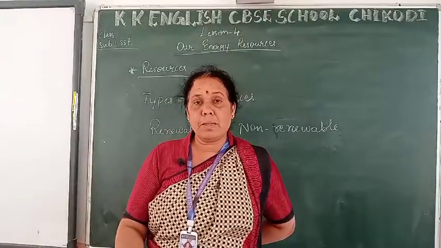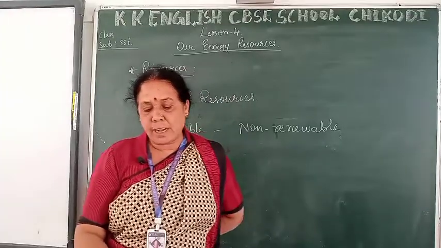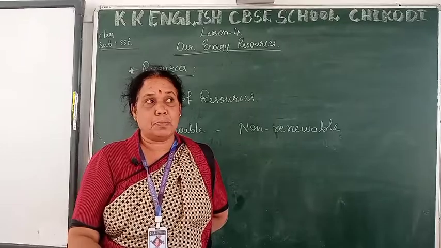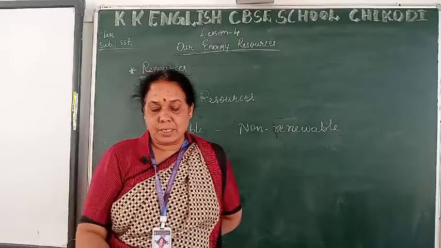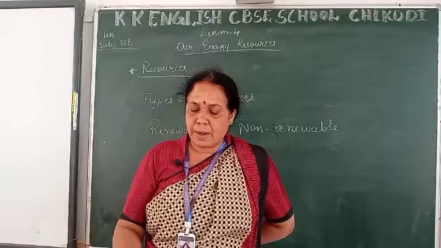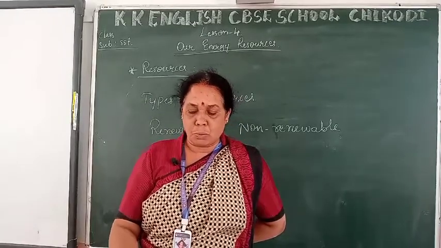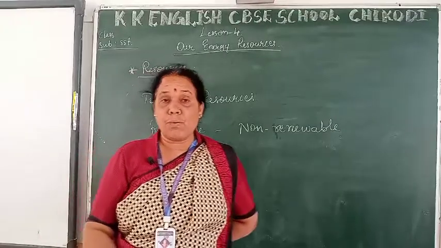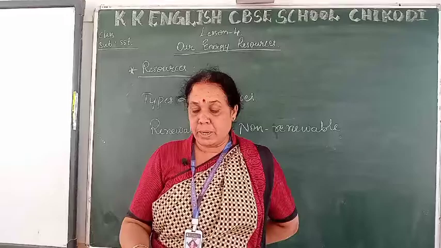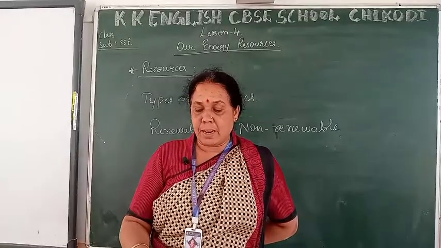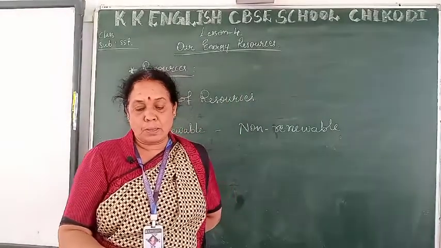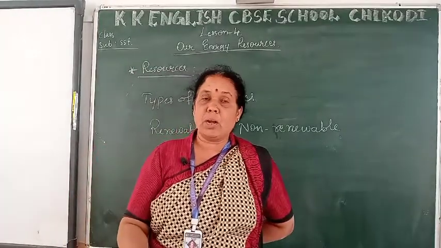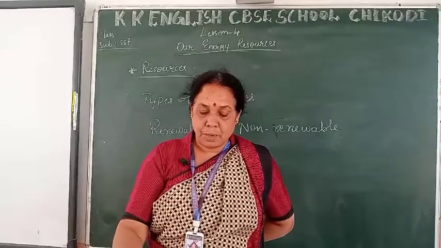About the non-renewable resources: resources that are not replenished at the pace at which they are consumed. Second point, these resources cannot be replenished once finished. They are also known as exhaustible resources. Examples include fuels like coal, petroleum, natural gas, and metals like iron, copper, aluminium, gold, etc. So these are non-renewable resources.